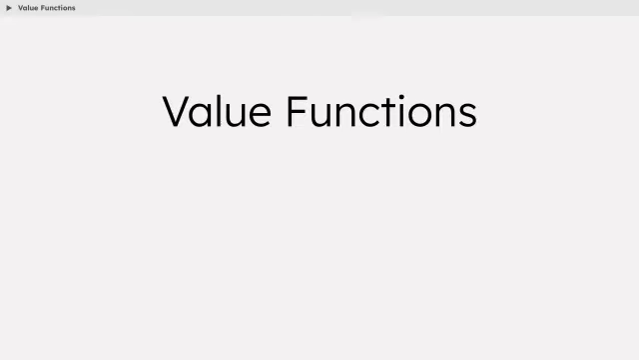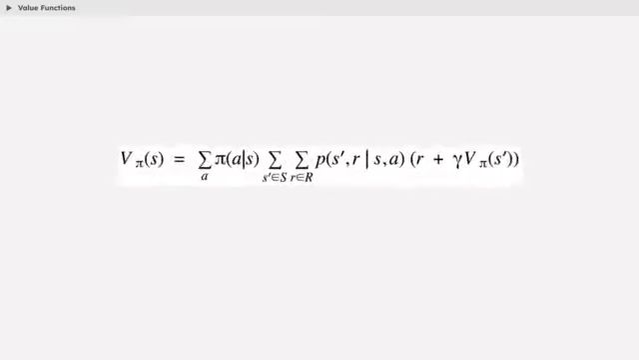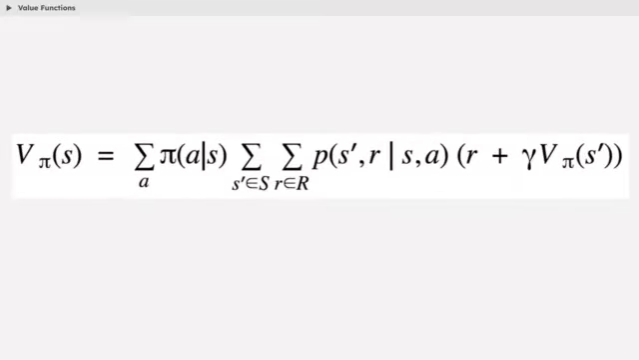Now, how do we actually calculate state and action values? That's where value functions come in. They're mathematical formulas that help the agent estimate how good a state or action really is. They're based on something called the Bellman equation, but don't let this cryptic formula scare you. It might look complicated, but once we break it down, it's actually not that hard to understand. And guess what? That's exactly what we'll do in the next video. Stick around, and we'll decode it together.